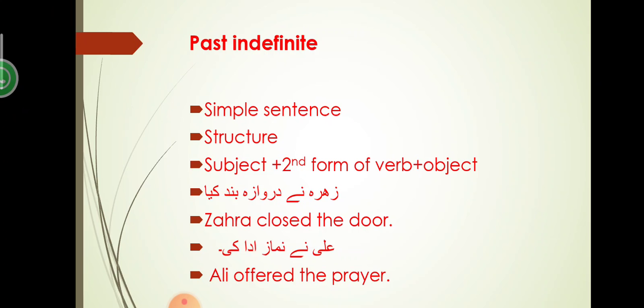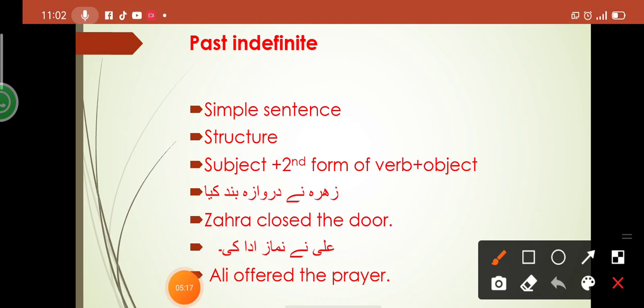So here a simple sentence structure is given: we add first the subject, then the second form of verb, and then in the last comes the object. Zahra ne darwaza band kiya. Here is an example: Zahra closed the door. So can you tell me which form of verb we have used?